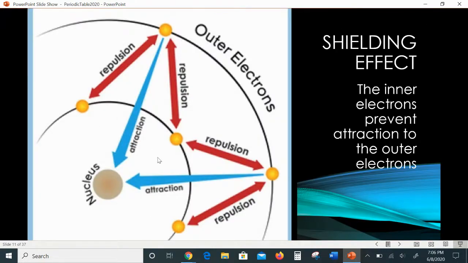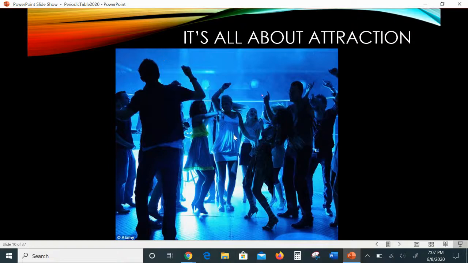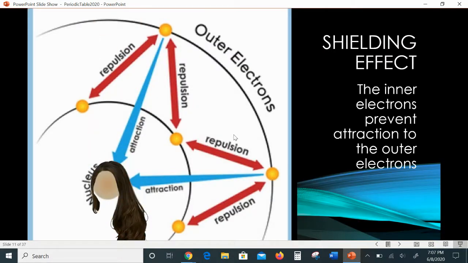So the inner electrons are blocking the natural attraction that outer electrons would have for the nucleus. The nucleus is positive, electrons are negative. So these negative electrons sort of have, because of their real estate, better attractability to the nucleus. And these further away electrons, because they're so blocked by the crowds between them and the nucleus, are being somewhat repelled and are not as attracted to the nucleus. Okay, so we call that the shielding effect, that inner electrons will sort of repel outer electrons because they're blocking their view. So I try in a class to put on a wig to explain this to you. Unfortunately, if you're online, that's not a thing.